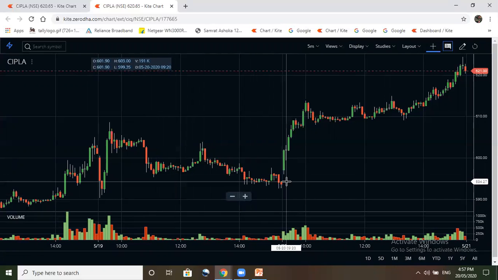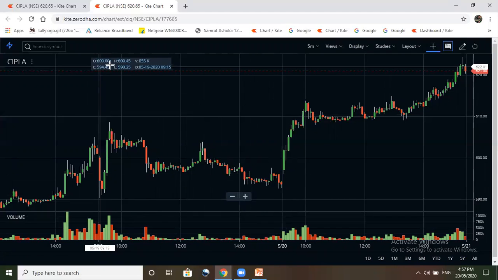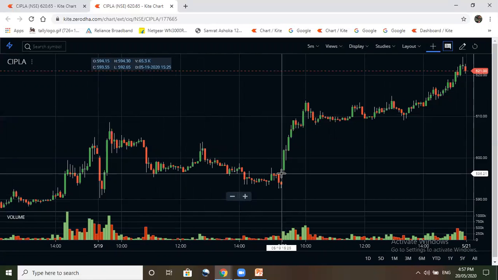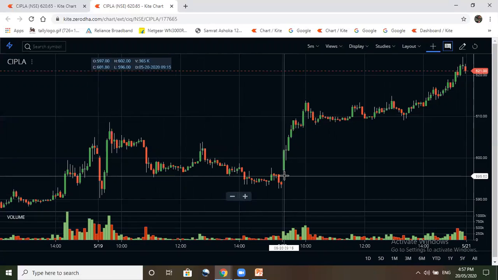So the next candle at the opening. This candle closed at, you can see here open, high, low, close on the left side. So this candle is the opening candle of Cipla, today's opening. It opened at 597 and this candle closed at 601.8, means 602 rupees. So on the next candle we have to buy it at 602 or nearby. The next candle opened at 601.9, so we might have entered at 602.